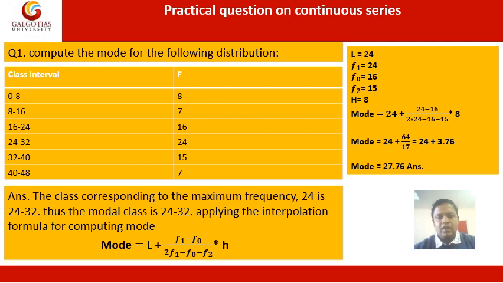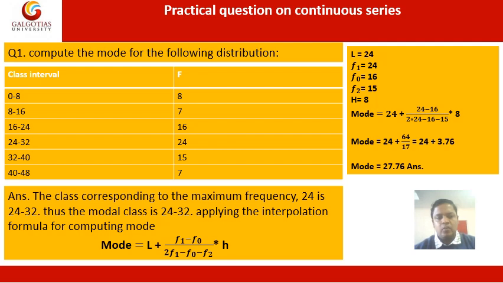First of all, we have to find the modal class. The class which has the highest frequency is called the modal class. Here we can check that the class 24 to 32 has the highest frequency, which is 24, so 24 to 32 becomes the modal class.